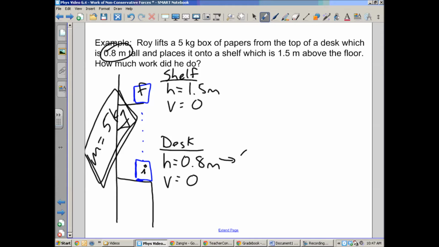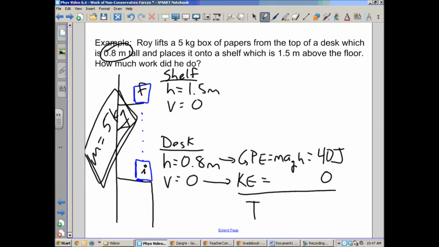GPE equals mass times acceleration of gravity times height. I should be able to find out my GPE. The mass is 5, times 10 is 50, times 0.8 is 40 joules of gravitational potential energy. Since the velocity is 0, the KE is 0, which means the total energy that my box began with before Roy lifted it is 40 joules.